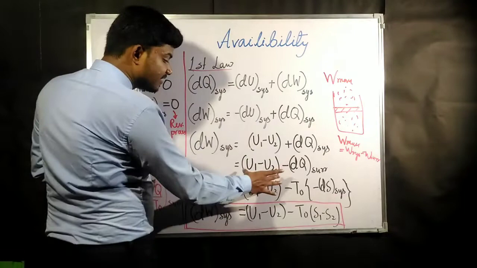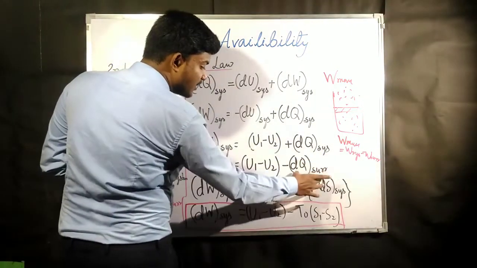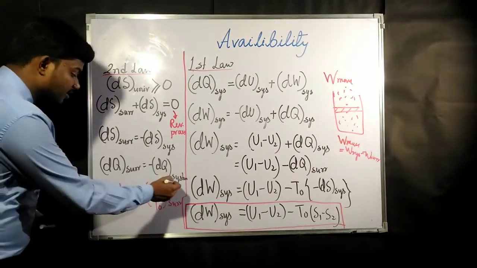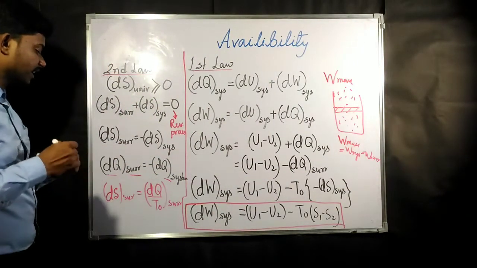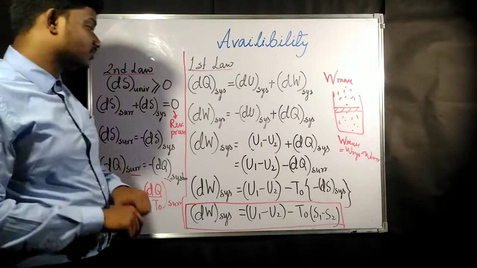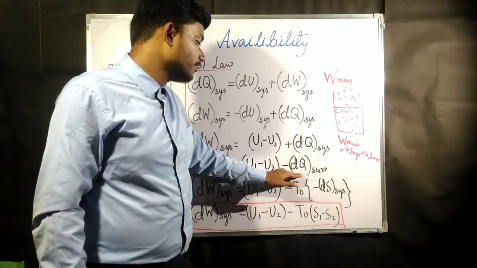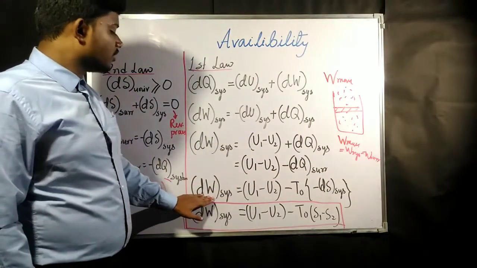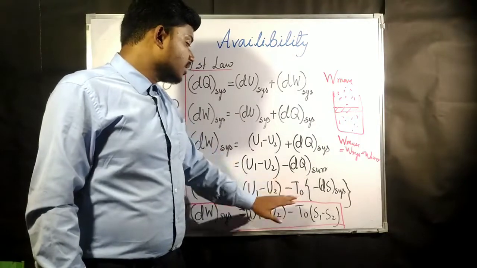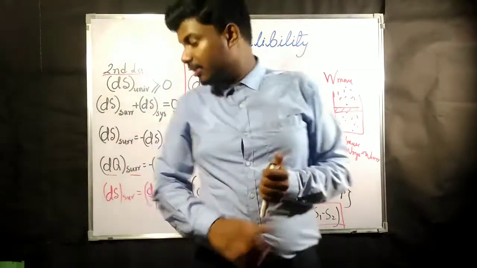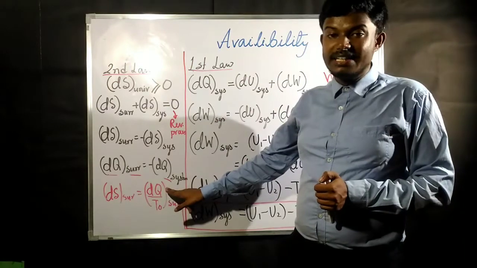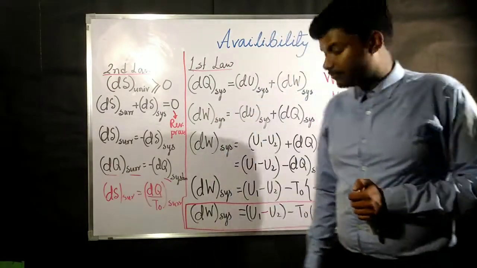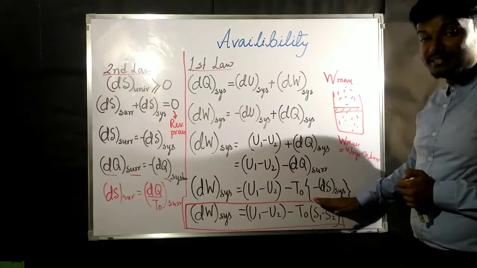Now the same thing has been written, only the dQ system has been changed to minus dQ surrounding. That means this one we have applied here. dQ surrounding is going to be minus dQ system, so we are writing dQ system is going to be minus dQ surrounding. Now from here you can easily write, what is the dQ surrounding? If you see from here, dQ surrounding is nothing but T naught into dS surrounding.